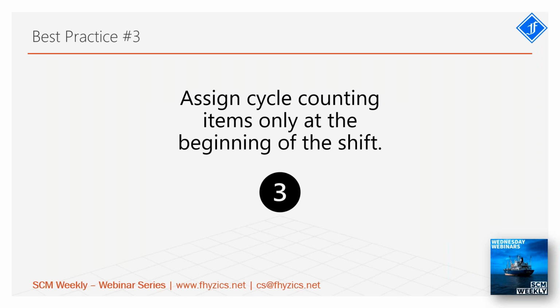The best practice 3: assign cycle counting items only at the beginning of the shift. What do we mean? In some of the organizations I have seen, there is a cycle counting table that is visible to everybody. It should not be visible to everybody. Nobody should be able to predict that we are going to count this tomorrow.